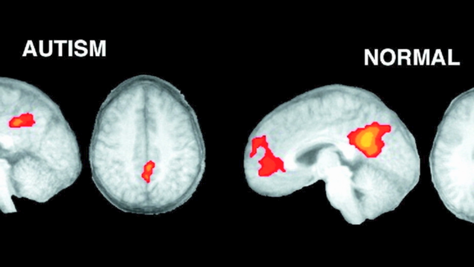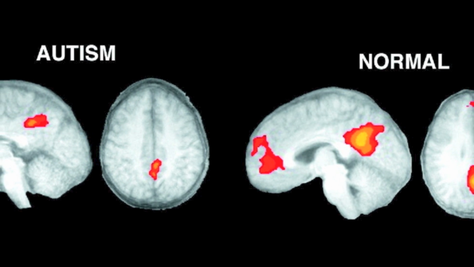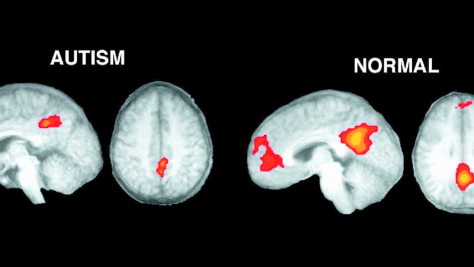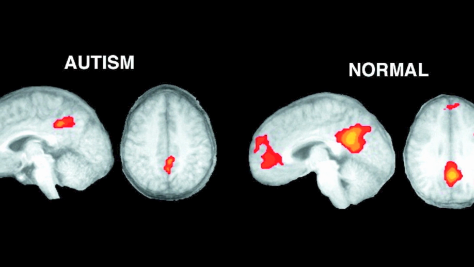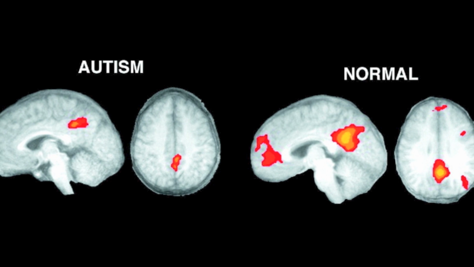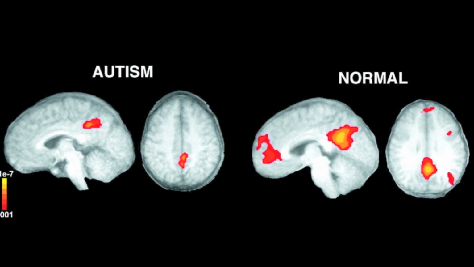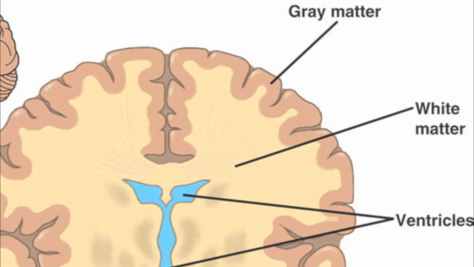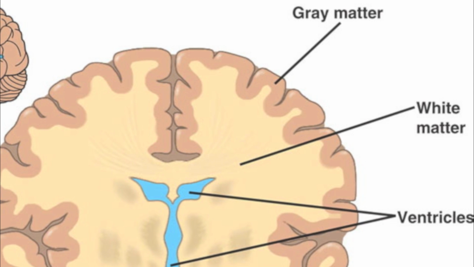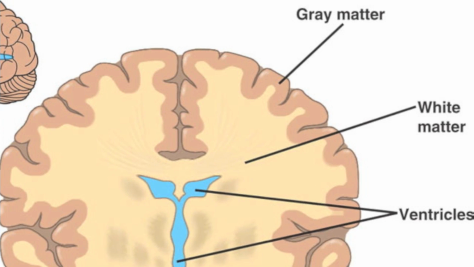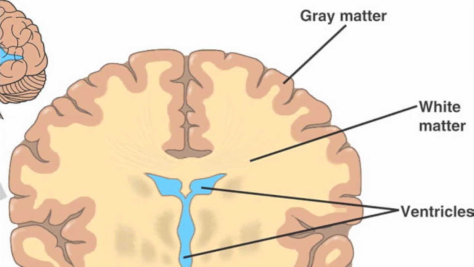Autistic brains are bigger because they develop differently due to the abnormal wiring. According to a study by Dr. Martha Herbert, autistic brains are expanded in different parts, which means they are disproportionate to normal brains. The most expanded part of the brain is white matter. White matter is a section of the brain that has millions of nerve fibers that control communication from one section of the brain to another.